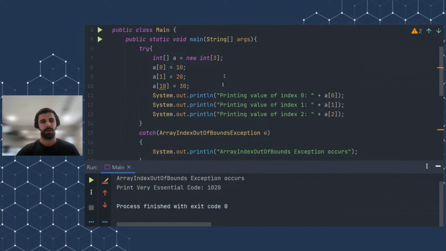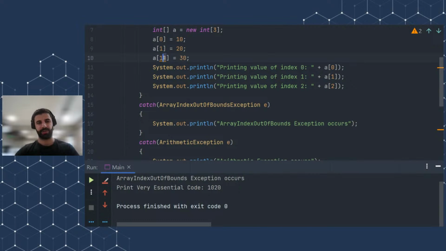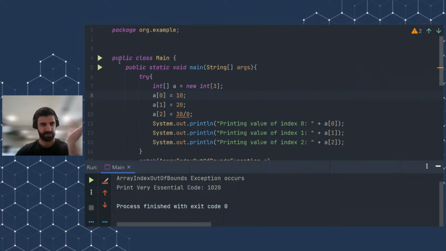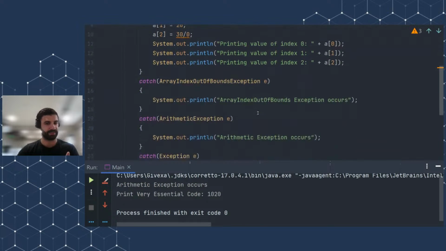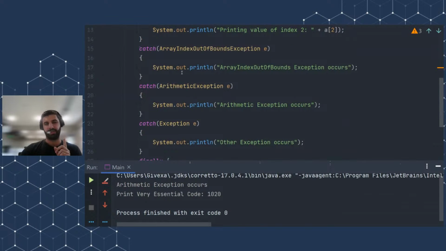Also, I want to demonstrate the second example, which is 30 divided by 0. We already talked about this: when we divide a number by 0, we will get an exception, right? Let's test it. Because we are assigning index 2 an invalid value, an ArithmeticException occurs, see?